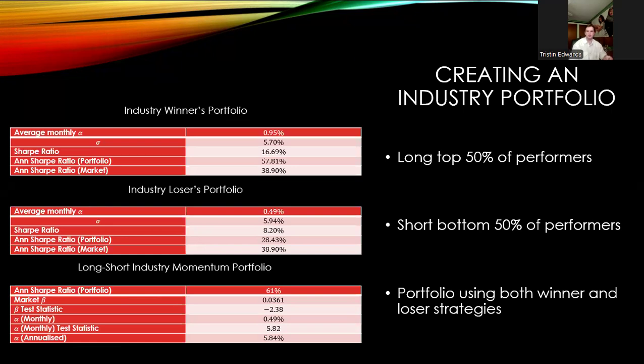Alpha is relatively too small to be a good investment. The Sharpe ratio is noticeably lower than the winning portfolio and the market. The long-short industry momentum portfolio investment strategy combines the winner and loser portfolio strategies, yielding a beta close to 0. A very high Sharpe ratio indicates a good return on investment for the capital exposure, but alpha is less than the winner portfolio. Regression against excess market return indicated alpha is significant at the 99% confidence level and beta is significant at the 95% confidence level.